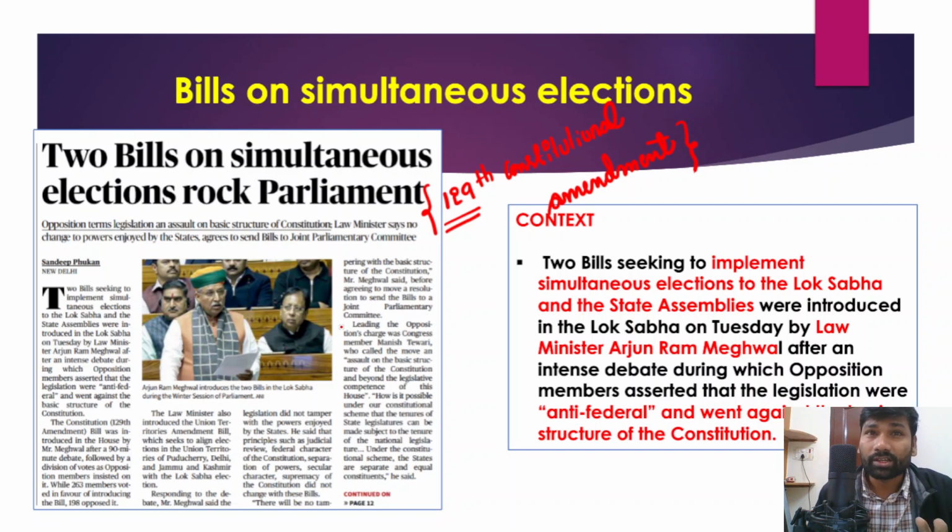Remember, about simultaneous elections we have discussed multiple times. Now what is the basic idea of simultaneous elections? We have a federal form of government in the sense that we have a union government and also provincial governments, or state governments.